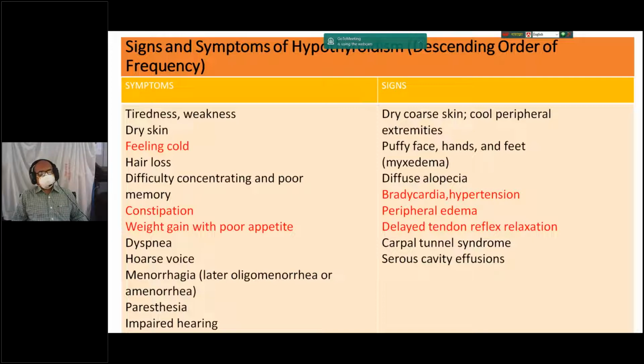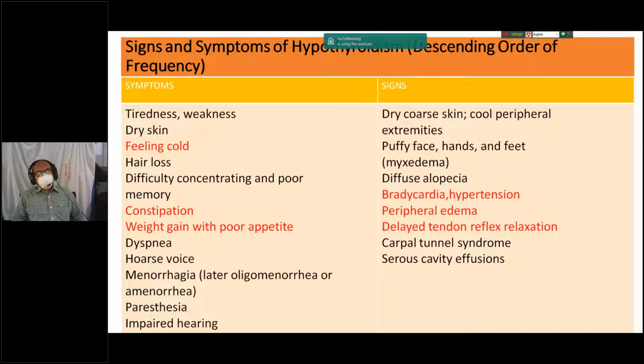or amenorrhea. When you examine the patient, you feel the patient has a depressed attitude, puffy face, cold peripheries, hair loss, and in cardiovascular examination you will find the patient has bradycardia, hypertension, usually diastolic blood pressure is raised, and peripheral edema.